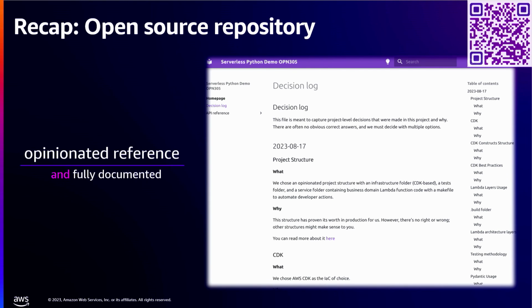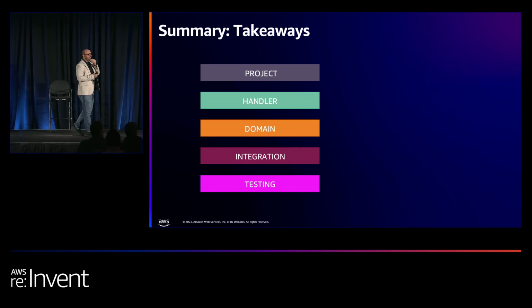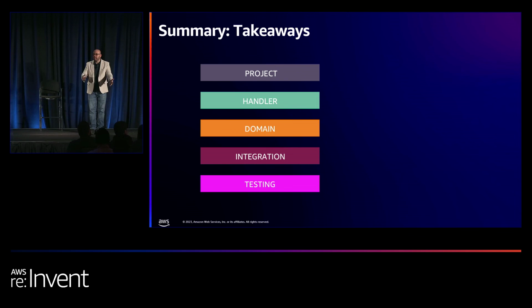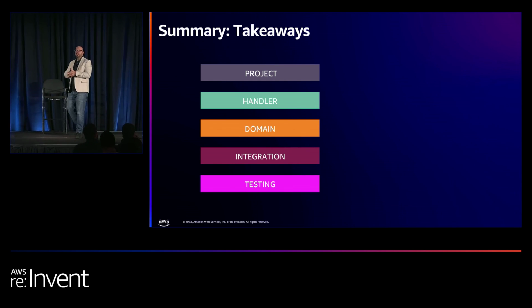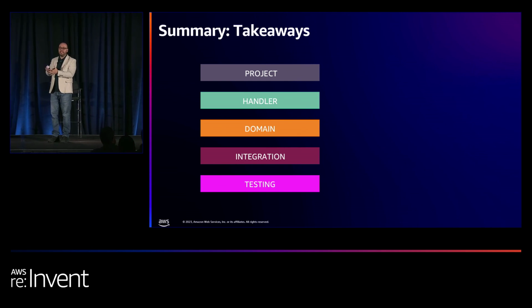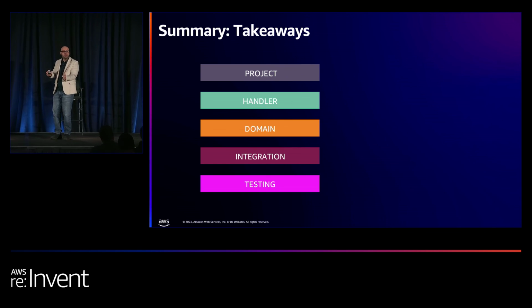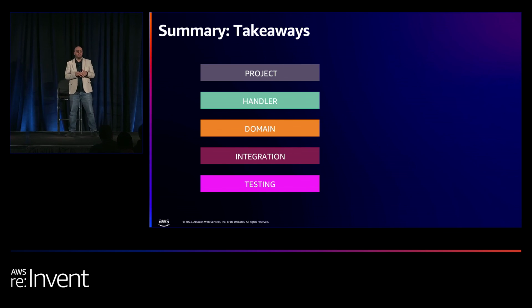The Vegas climate. Okay. In summary, we showed you 5 pillars to make it easier to review any application that you have, existing or building a new one, or something you're going to be modernizing. If you think from a project is how do you structure that so it's easier to onboard new people so they can see how things are organized. The handler, all it needs to do is to take whatever event and convert it into a domain or business logic, nothing else. If you do more than this, it's very difficult to manage that later.